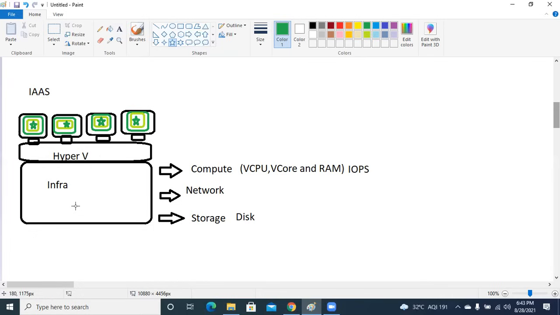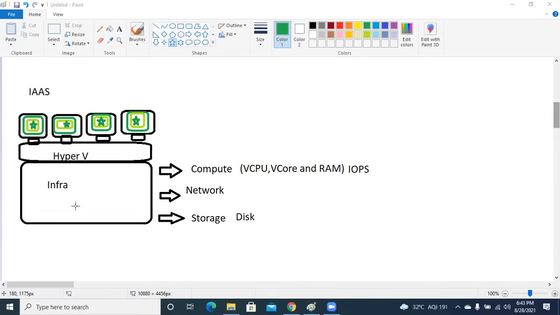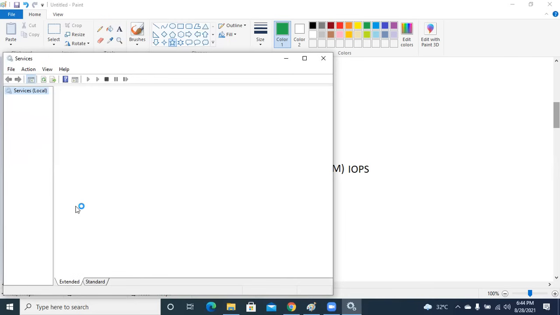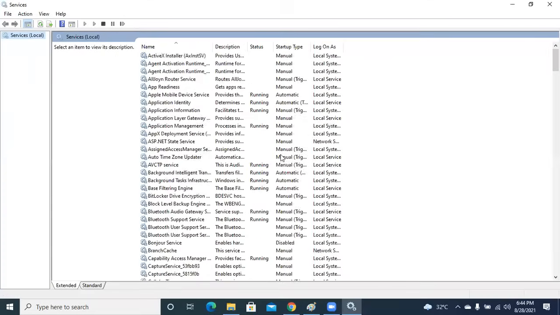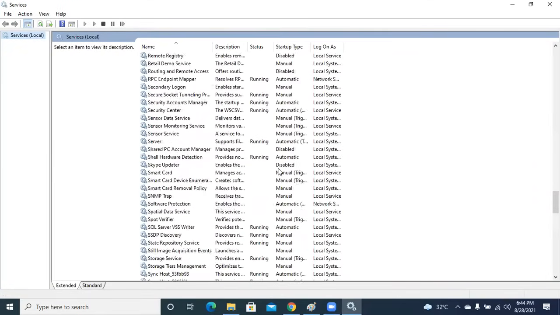Do you really think, I mean, in the backend, if you go into services.msc, I'm just seeing these OS related services as well. See how many services are running. Even though your application is not running, if the operating system is up and running, you will see there are hundreds of services already running in the background, right? And many of them we are not even using. I got my point.